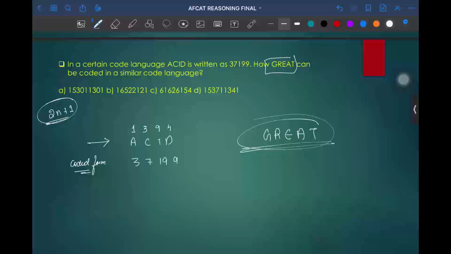So if you go into the solution, 2n plus 1, n will be the position of the letters. 2 into 1, 2 plus 1 will become 3. 3 into 2 is 6, 6 plus 1 is equal to 7. 9 into 2 is equal to 18, 18 plus 1 is equal to 19. 4 into 2 is equal to 8, 8 plus 1 is equal to 9. I guess you have found the logic.